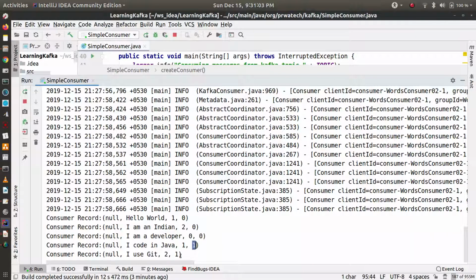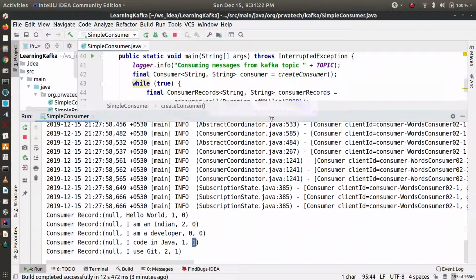So it becomes 2, and similarly you can publish a lot of data, and the data would be published to the Kafka broker, and eventually it will go to the partitions, then offsets in round robin manner. Okay, so this is a demo. Now we'll go further.